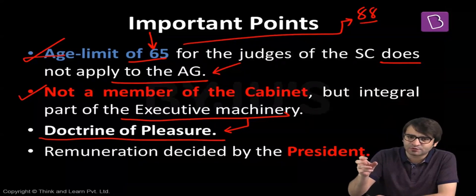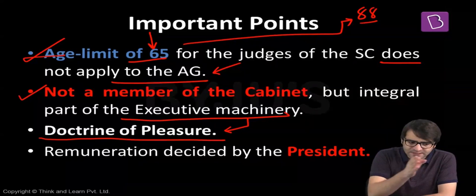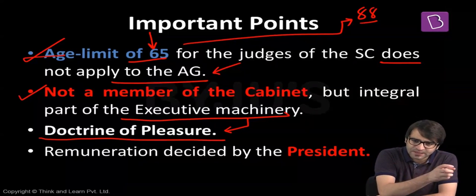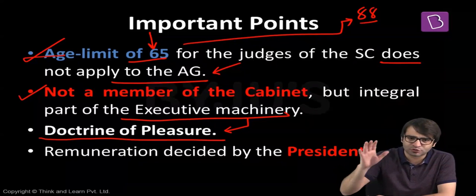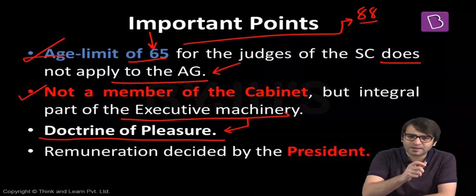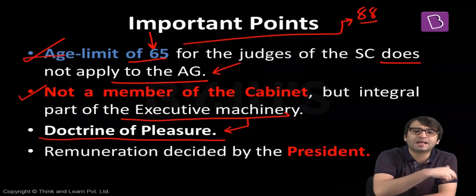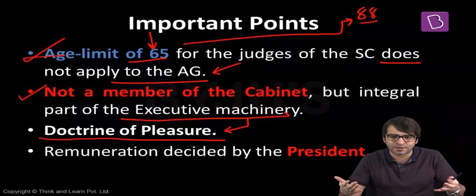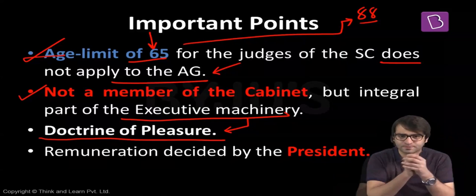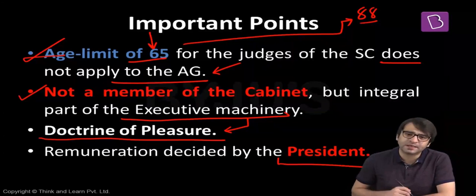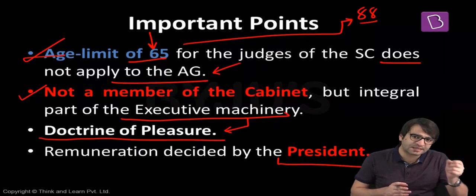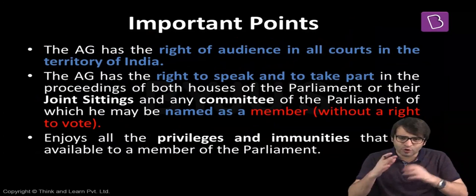That means whenever the Attorney General of India is appointed, his term of office coincides with the term of office of the government. If the government continues, the Attorney General of India can also continue. But as soon as there is a change in the government, normally the convention tells us that the Attorney General of India submits his resignation to the President so that the new government can appoint a new individual as the Attorney General of India. Because this post is largely viewed as a political post, and his remuneration is decided by the President of India. These are a few important points that you need to understand so far as the Attorney General of India is concerned. Few more important points.